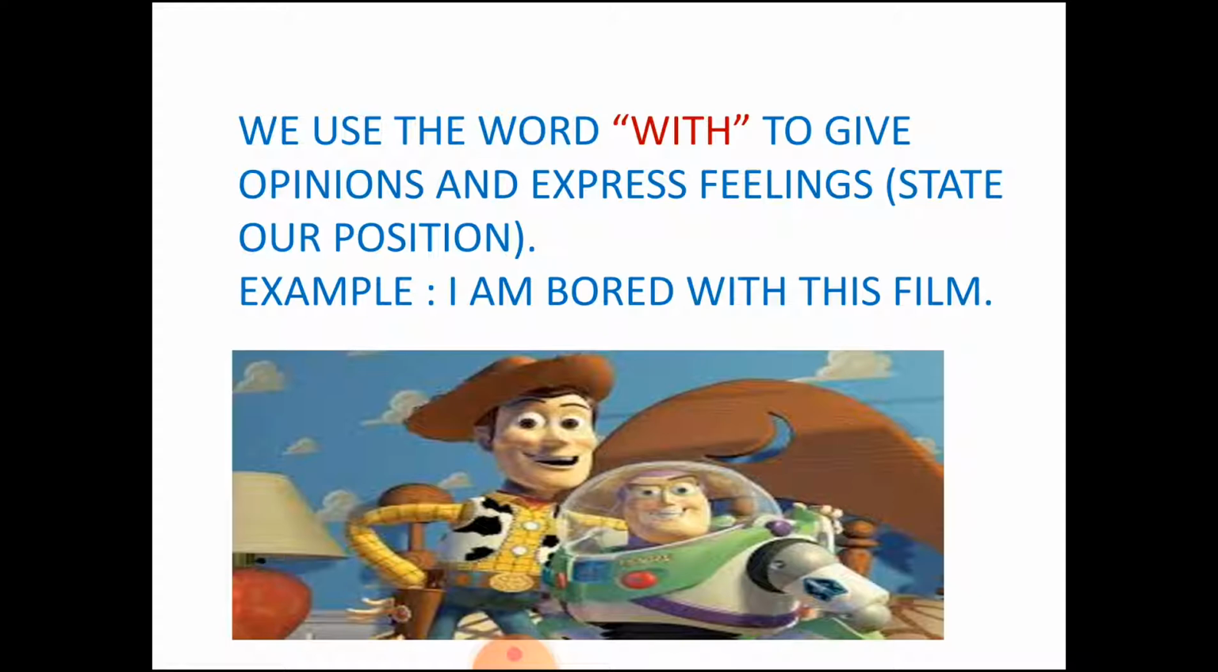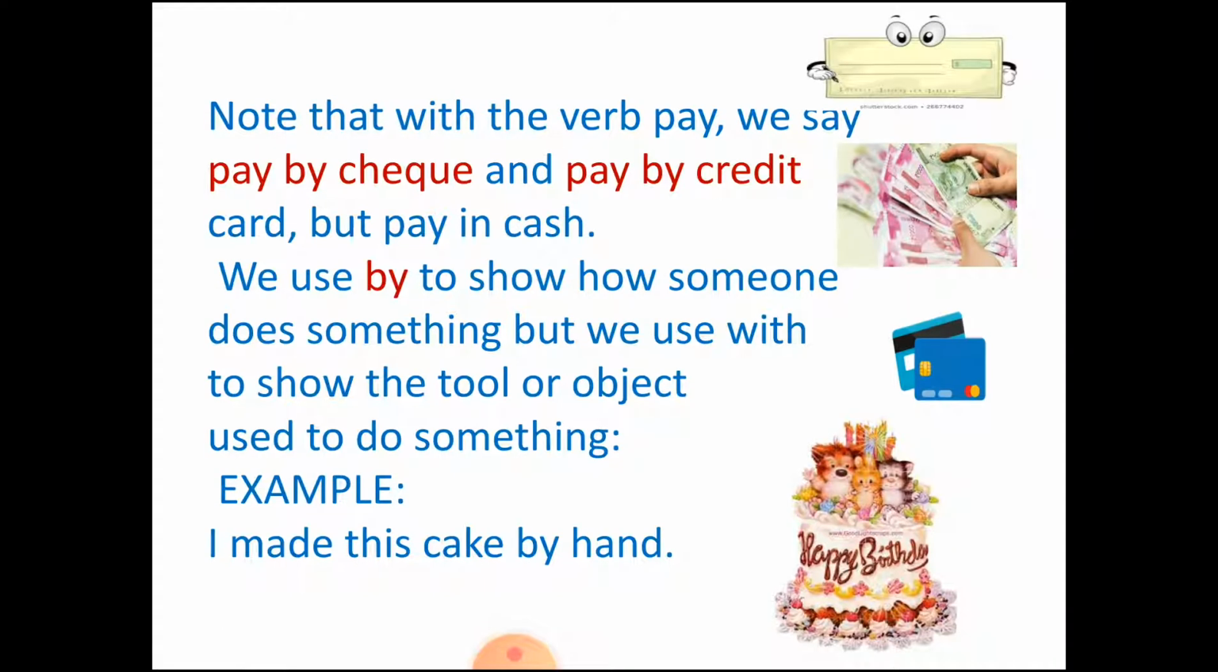Now when we talk about the preposition with, it is used in order to give opinions and express feelings, to state our position. So let us take the example, I am bored with this film. So here you are expressing your feelings and you are saying that you are bored, but bored with what? With the film. So here with is used as a preposition.